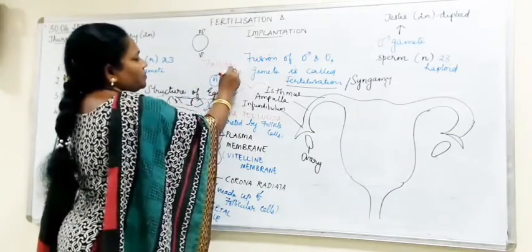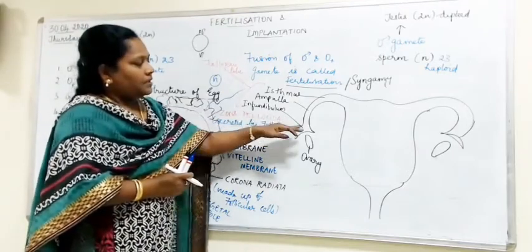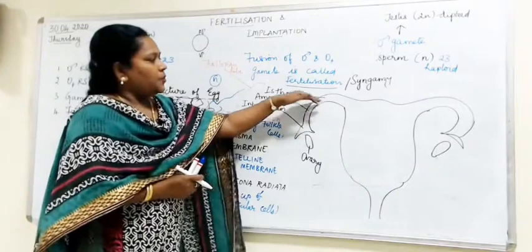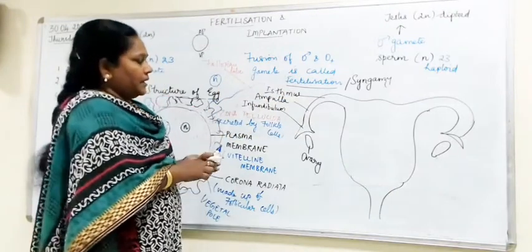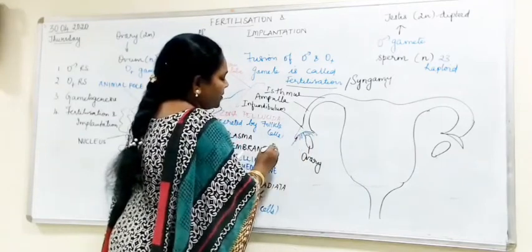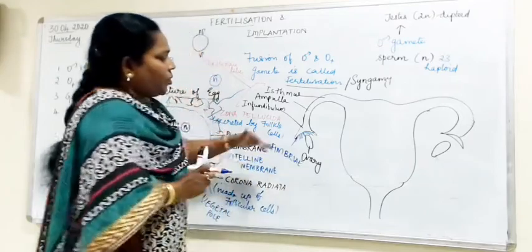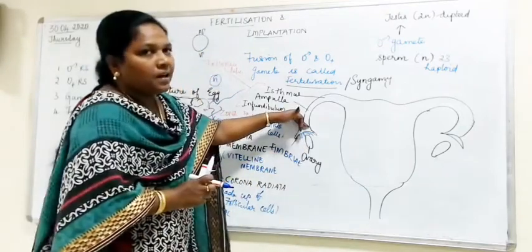Fallopian tube or oviduct. Infundibulum, the funnel-shaped area. Then above that, ampulla, and then this portion you call isthmus. And here there are finger-like projections. You call these fimbriae. Now, what happens when the ovary releases the egg?